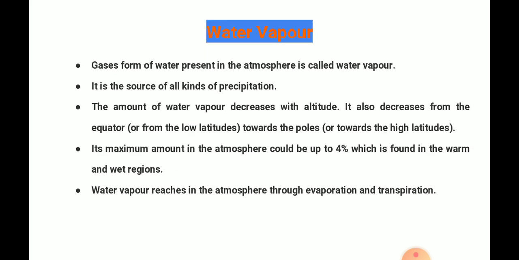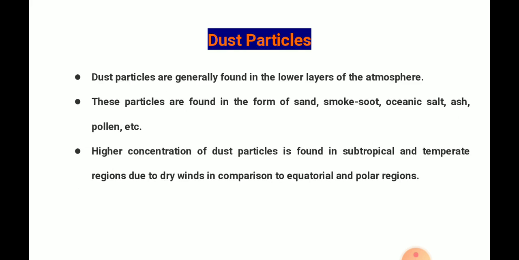Next, water vapor. The gaseous form of water present in the atmosphere is called water vapor. It is the source of all kinds of precipitation. The amount of water vapor decreases with altitude. It decreases from the equator towards the poles. Its maximum amount in the atmosphere could be up to 4%, which is found in warm and wet regions. Water vapor reaches the atmosphere through two processes, evaporation and transpiration.